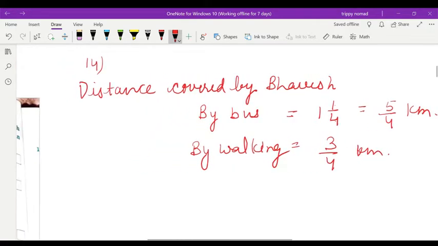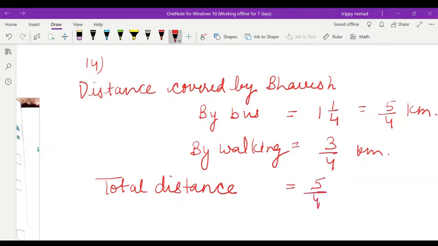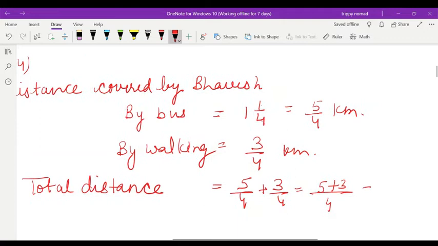So total distance, that will be 5 by 4 plus 3 by 4. What will it be? 5 plus 3, that will be 8 upon 4. 4 twos are 8, that will be 2 kilometer one side.